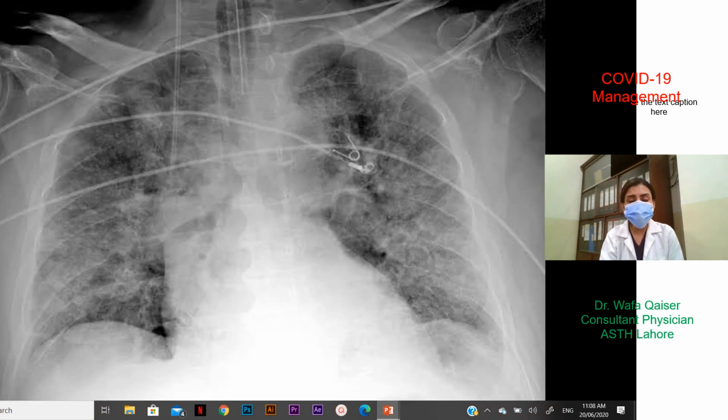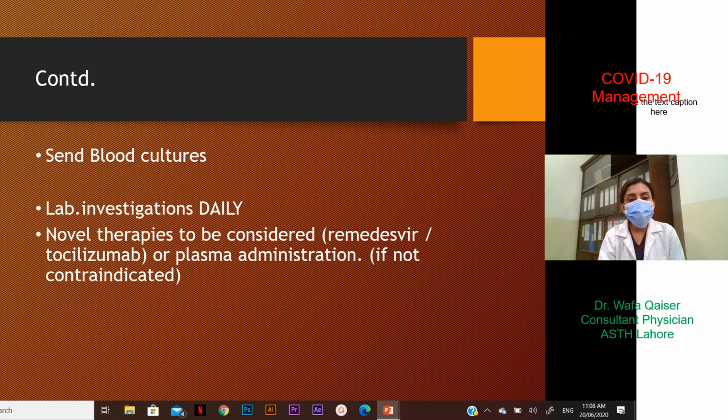So this is a chest x-ray of a patient with severe COVID-19 infection. As you see over here, there is hardly any normal lung tissue visible. It's all non-homogeneous opacity seen all over the lung fields. So this is definitely more than 50%. It is almost the entire lung field being involved. So that's the x-ray you would expect in a patient with severe disease.